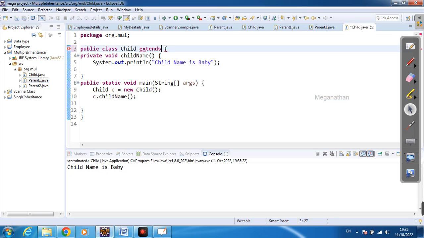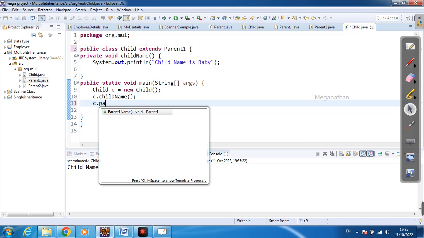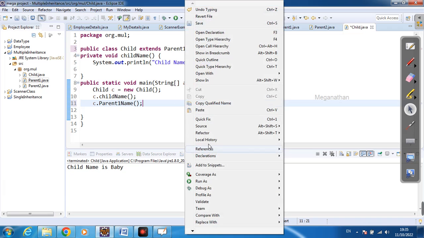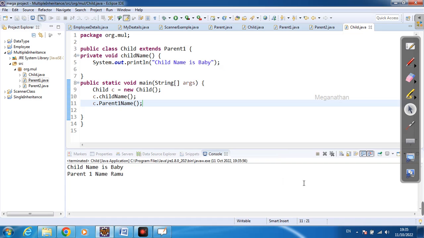Extends. I can access the parent 1 class. Parent 1, right? So what is the method name? C dot parent 1 name, right? This is possible in Java, right? This is called single inheritance. We have discussed this before. Child name is baby, parent name is Ram.